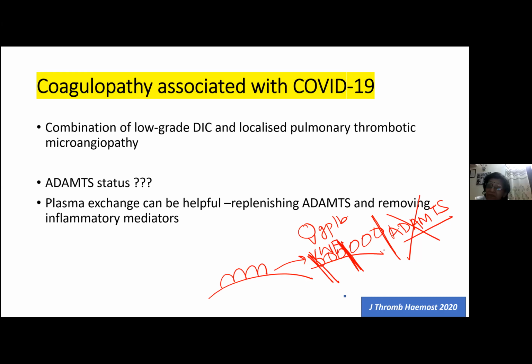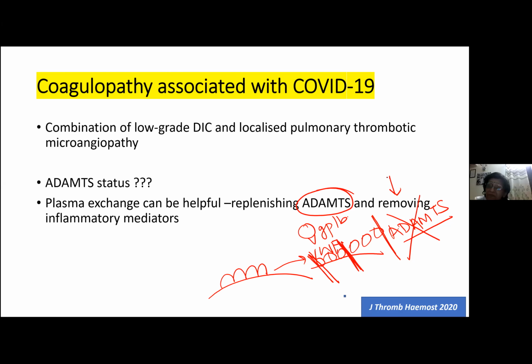So they started doing plasma exchange, and they found that plasma exchange was helpful in patients of COVID. Why? Because the postulation was that with plasma therapy or plasma exchange, you were replenishing the ADAMTS from the plasma, and you are also removing the inflammatory mediators. So you're decreasing the cytokine storm, and you're also giving ADAMTS, so it breaks the thrombi, okay? It breaks the thrombi. So that is why plasma exchange can be helpful in patients of COVID. Is everybody clear with this? Yes. So that's a very, very important finding that came up in CAC.